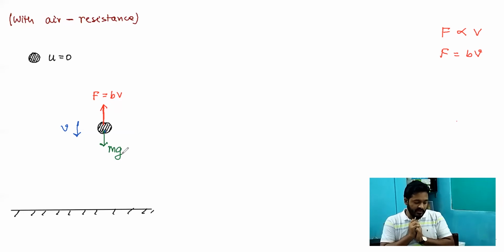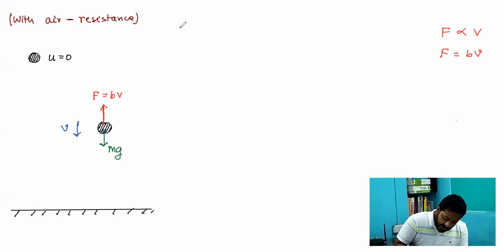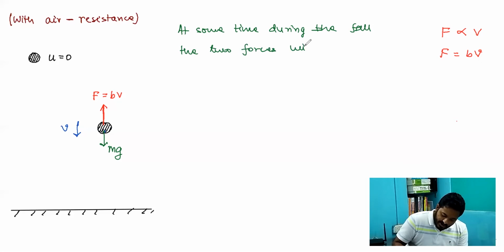Now what is the twist over here? The twist is, as the ball is coming down, at some point of time, the two forces, the force of gravity acting in the downward direction and the force due to air resistance, will equate each other. At some point they will become equal to each other. So over here I say, at some time during the fall, the two forces will become equal.